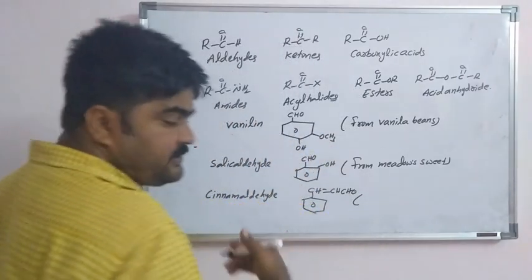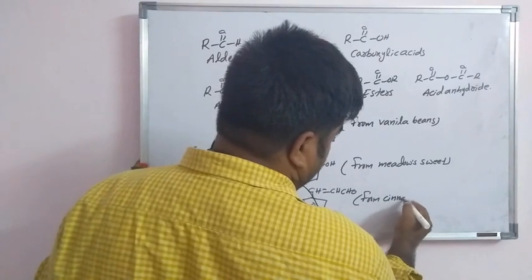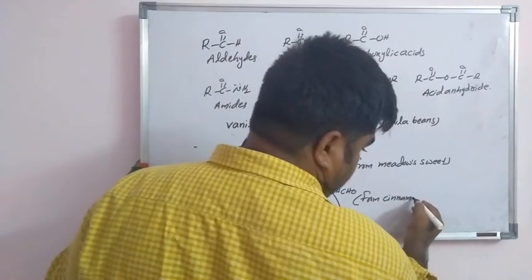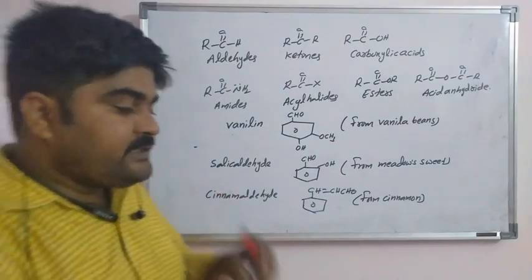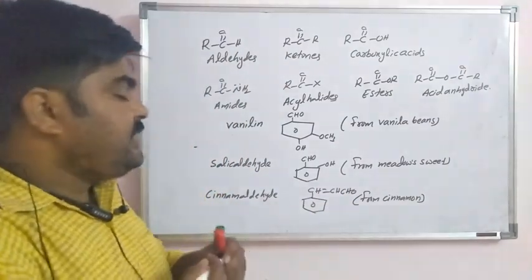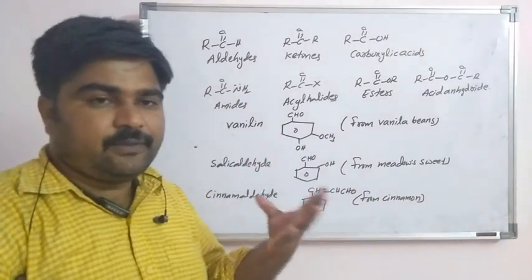It is from cinnamon. These all have a very pleasant fragrance, that means they all give good smells.